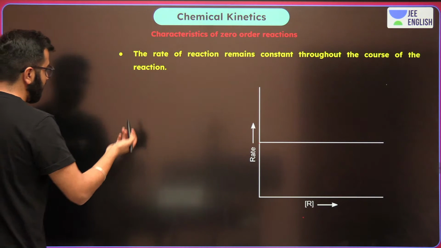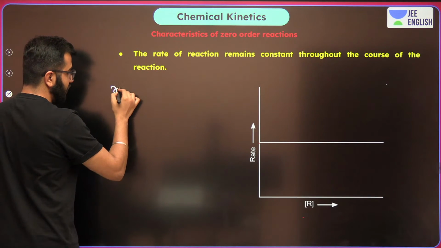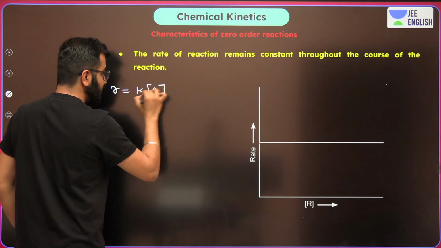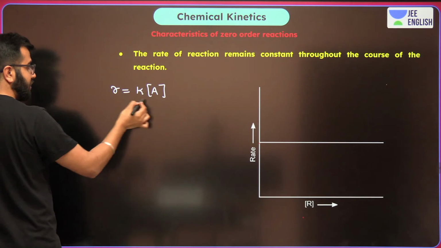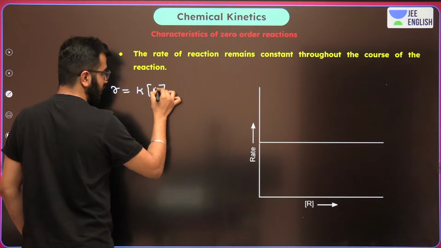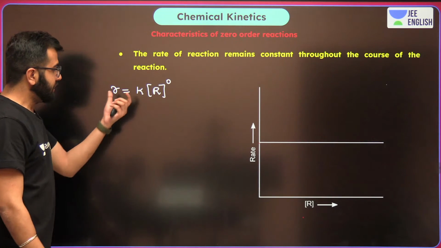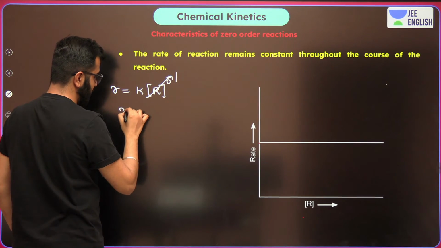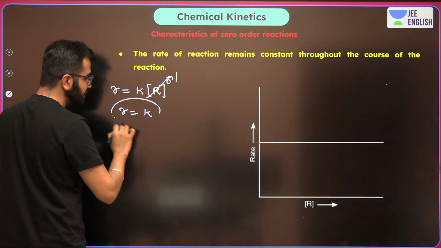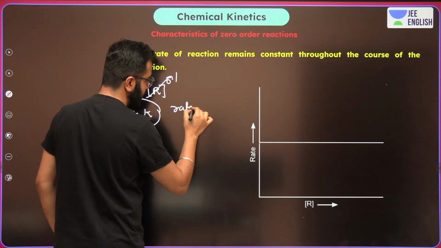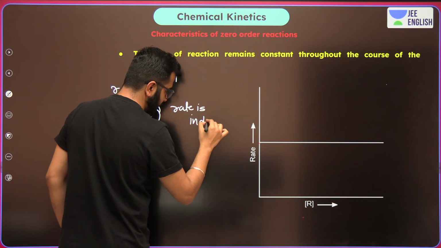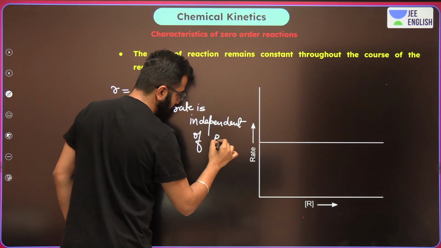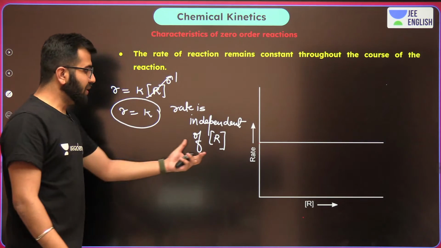Because, pay attention, when we write for a zero order reaction, rate is equal to K, concentration of the reactant, I am going to write the reactant over here, R, raised to power 0. Then boys and girls, you should remember, this becomes 1, rate R is equal to K. By this you can write rate is independent of R. Do write this down.